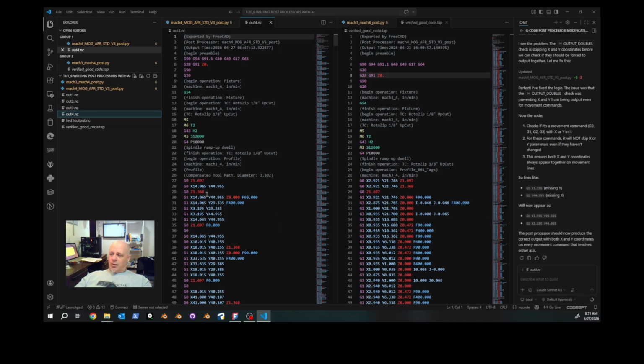So as you're looking through the code, look at the machine and see what the machine is doing. And if the machine is doing something weird, just stop and figure out what is going on and if there's going to be a crash. But if your feed override is set at 10%, you have time to catch it.